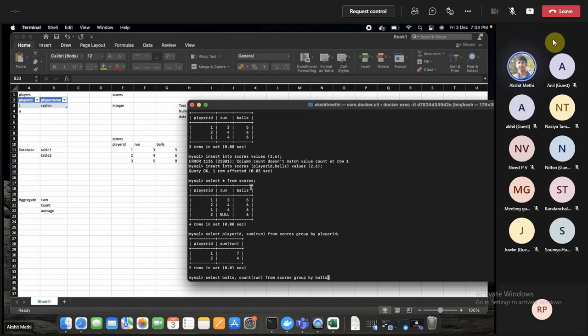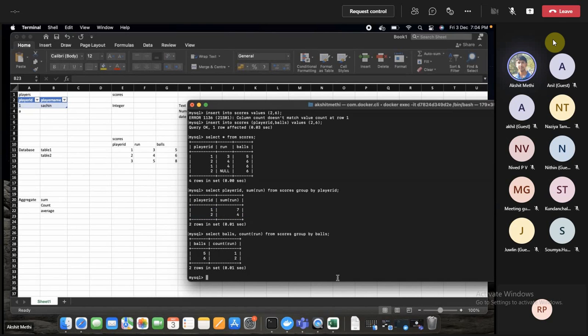So when you say balls, you have one ball for 5 and 3 balls for 6, right? So it will return you that. Basically, we are counting on the runs. We should count on something distinct.